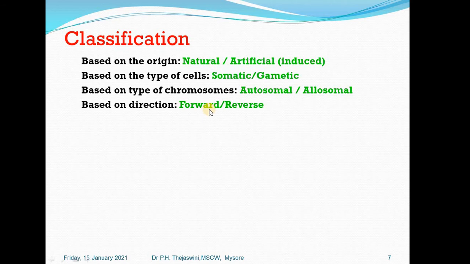But in nature, it has got its own repair mechanism, so that it comes back, that is, it gets revived back into the old one, the wild one. So the mutant will again repair itself and come back to the wild type, then it is called reverse mutation. Remember here, from the wild to the formation of mutant is forward mutation, whereas from the mutant back into the native state of genetic makeup is reverse mutation. In reverse mutation, the mutant is the one which is going to get altered into the original genotype.